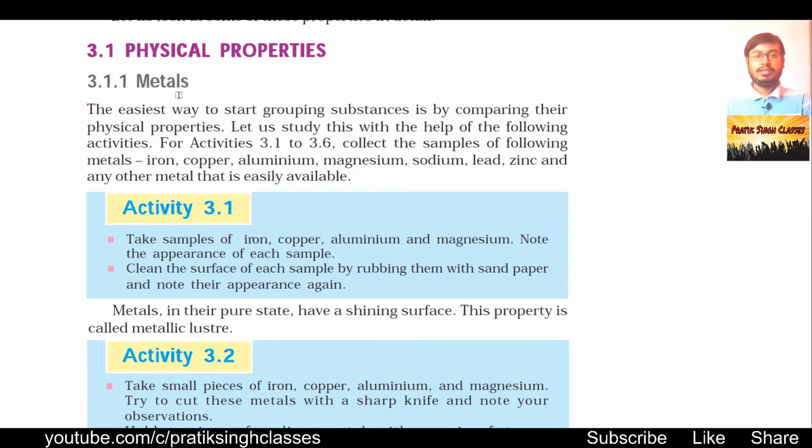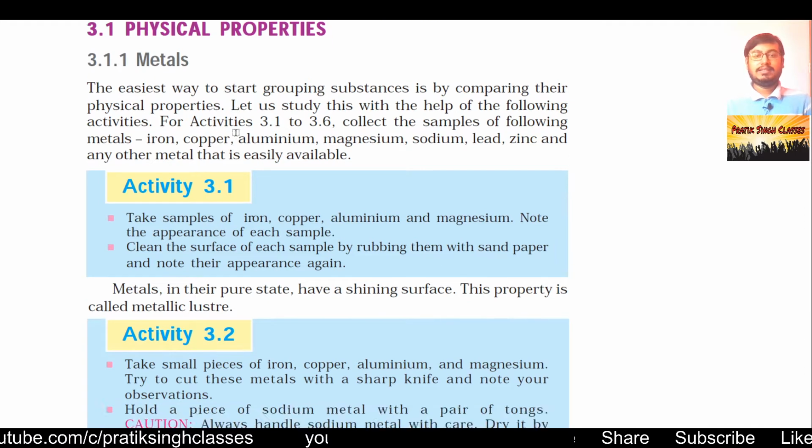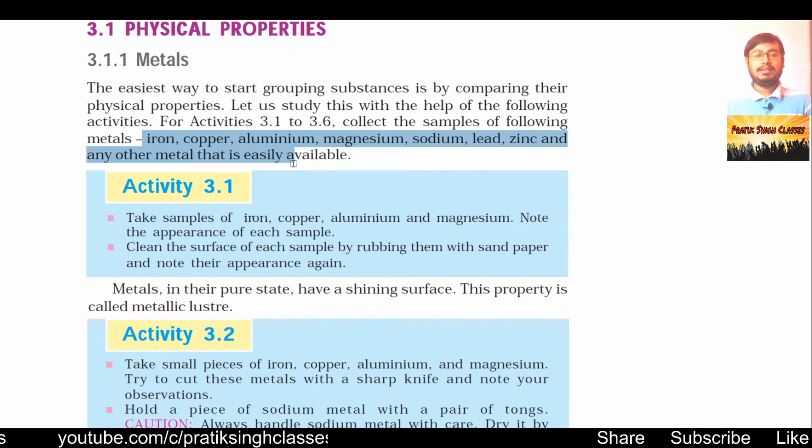Alright, physical properties, section 3.1.1, metals. The easiest way to start grouping substances is by comparing their physical properties. Means if suppose you have to group substances differently, first of all you have to pick them up with their physical properties. Let us study this with the help of the following activity. For activities 3.1 to 3.6, collect samples of the following metals: iron, copper, aluminium, magnesium, sodium, lead, zinc, and any other metal that is easily available near and around you.